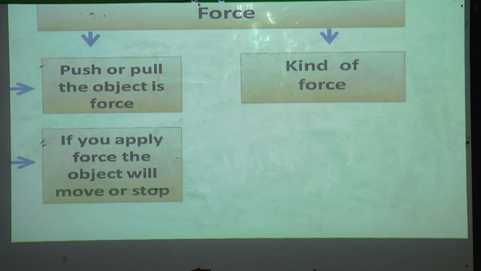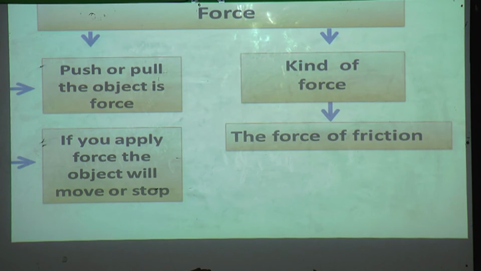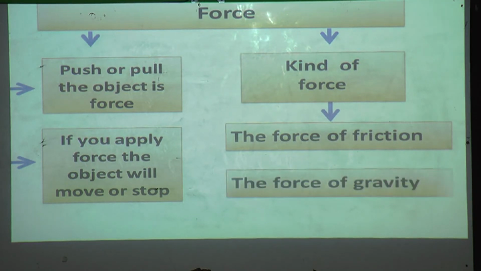Kinds of force: the force of friction and the force of gravity. Yes, force means to pull or push an object. If you want to stop the object, you have to apply force, or if you want to move the object, at that time also you have to use force.